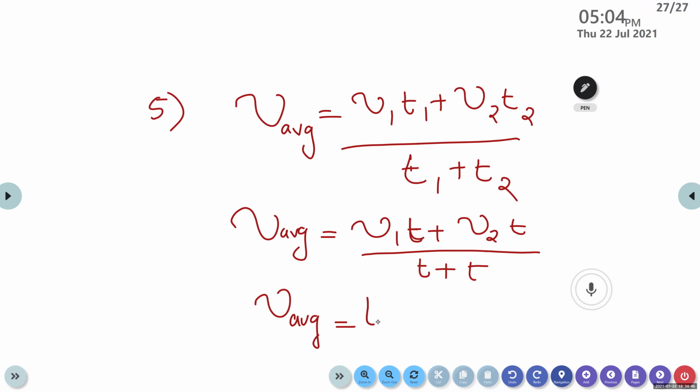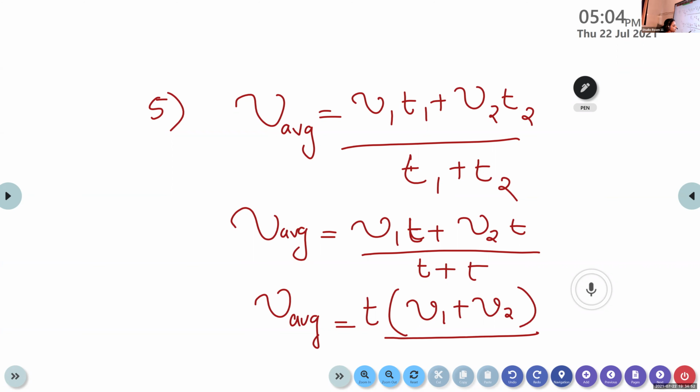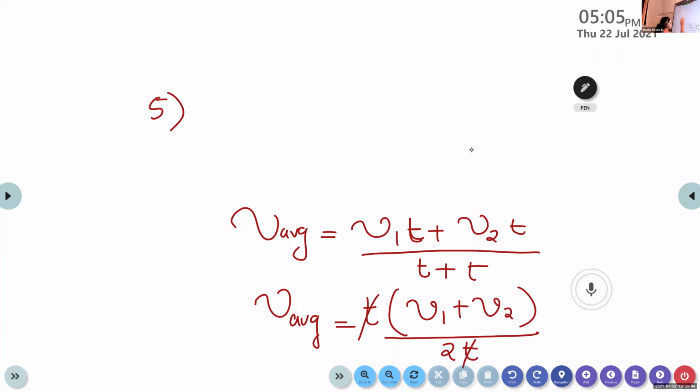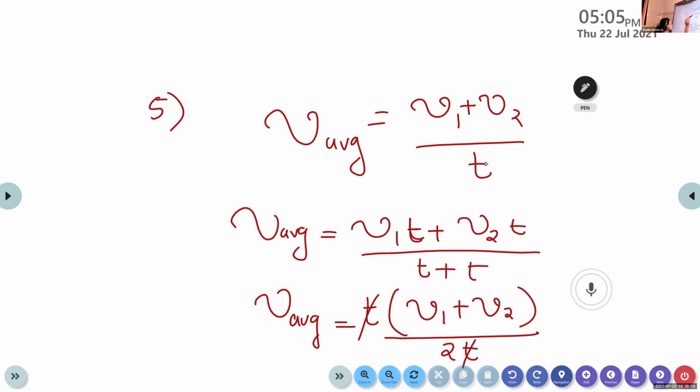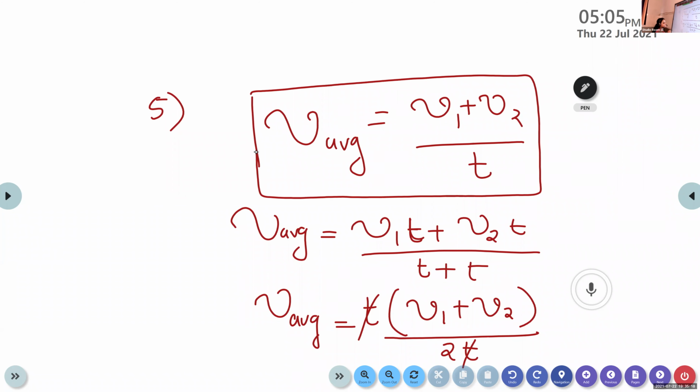T is common, so we can take it outside: t into v1 plus v2 divided by t plus t, which is 2t. So here the t and t cancel.